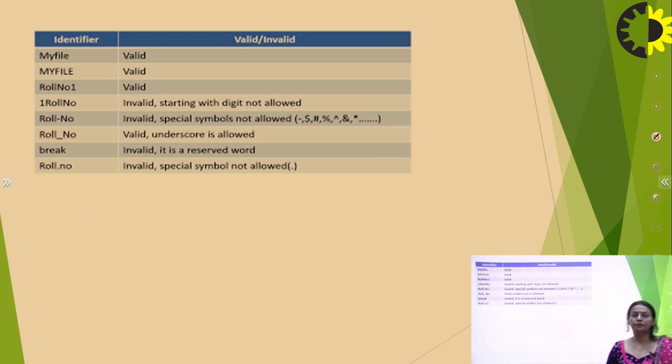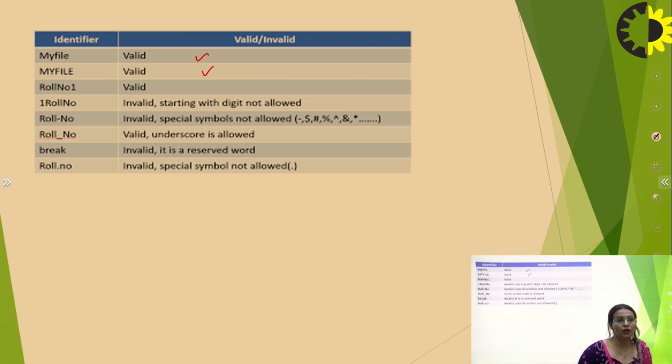So for example, if I say this is my file and My File, both these names are valid, because everything is within the allowed character set. That means my file, whether written with the first letter capital or all the letters capital, is valid. The second is roll number, the third is roll number 1. Here the name starts with an alphabet and ends with a numeric, which is possible, so it is valid. But the fourth one, 1 roll number, is invalid, because the variable name cannot start with a numeric.